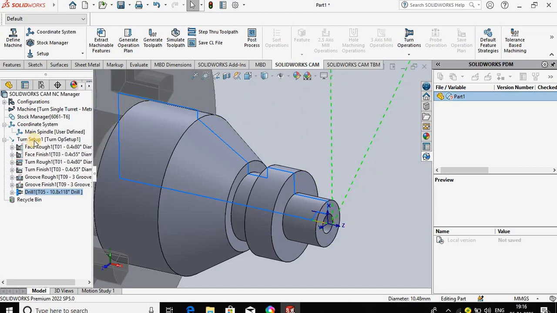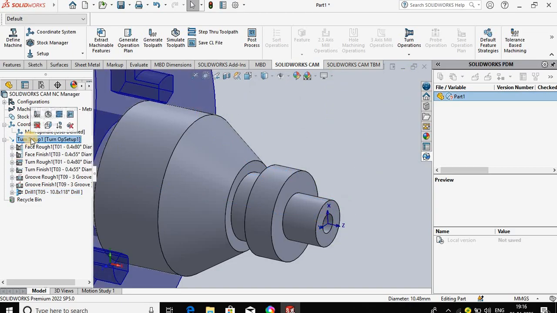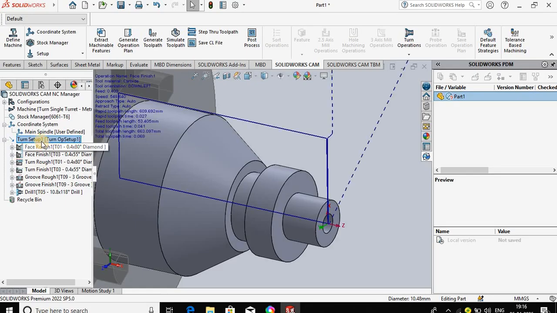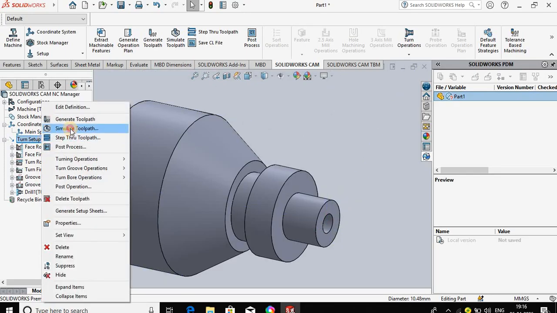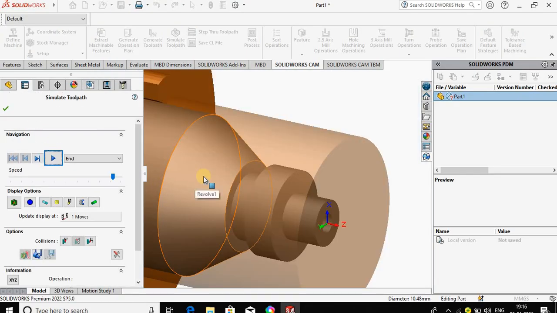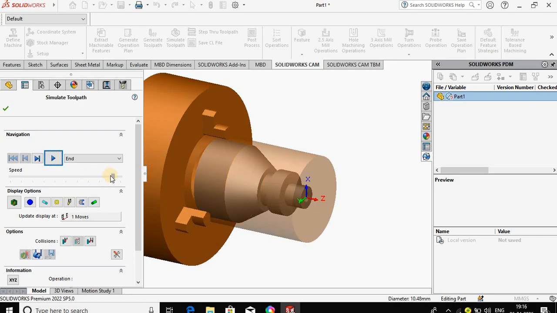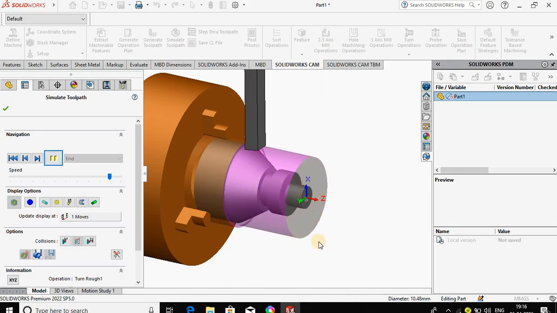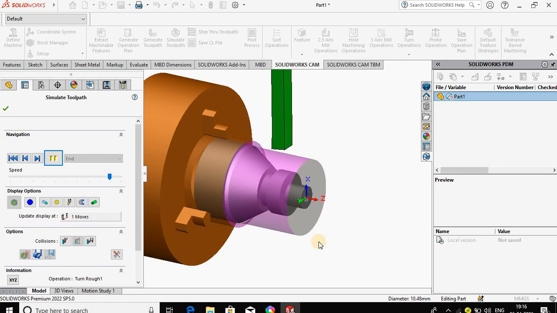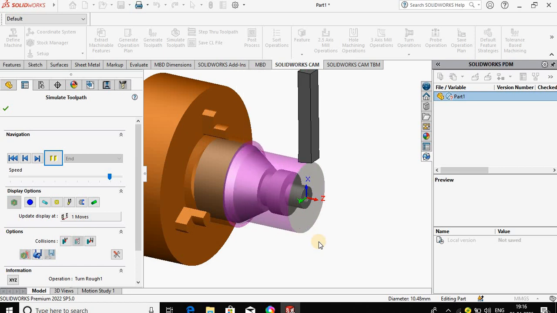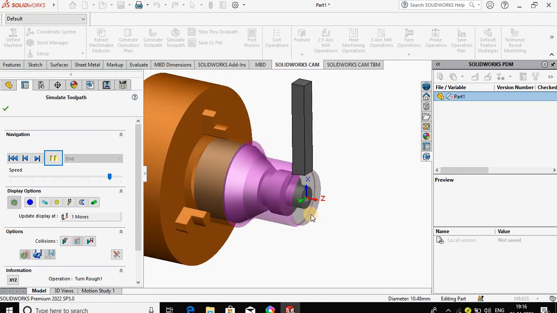Finally we can check the simulation for the overall job. Right click, then simulate toolpath. Zoom out, reduce some speed and play. So turn rough, turn finish. Initially they completed the face operations and then the turning operation, rough and finish pass.